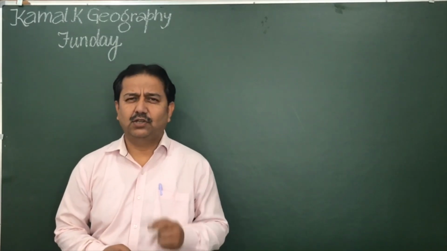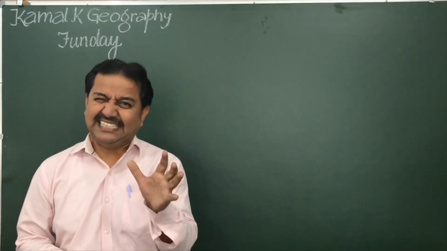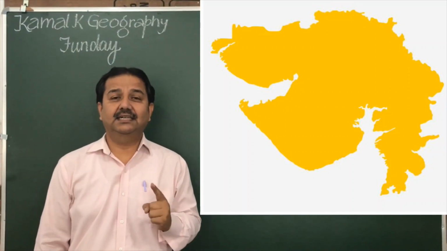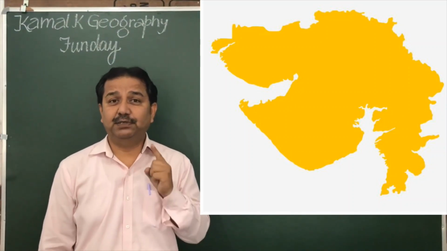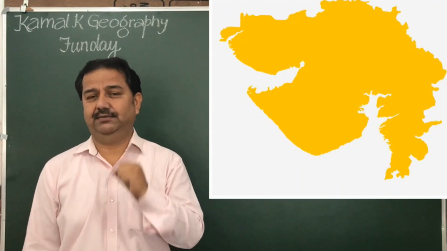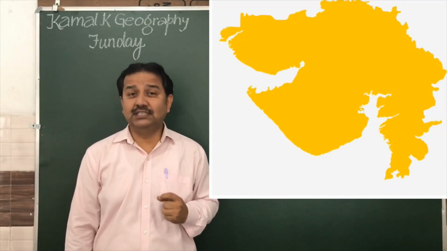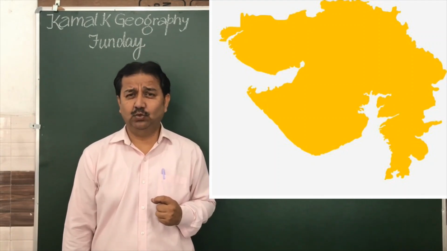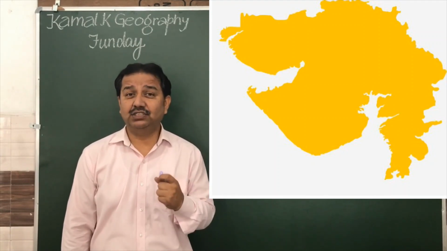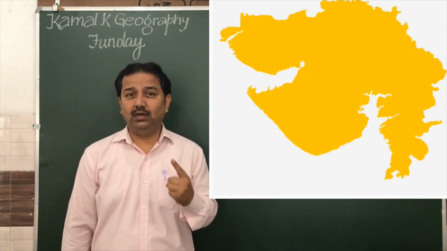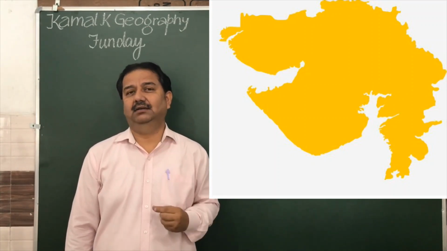Students, now I will give you an easy state. Here is the state. This state is a largest producer of cotton. Second, one city of this state is known as the Manchester of India. Third is petrol producing area.